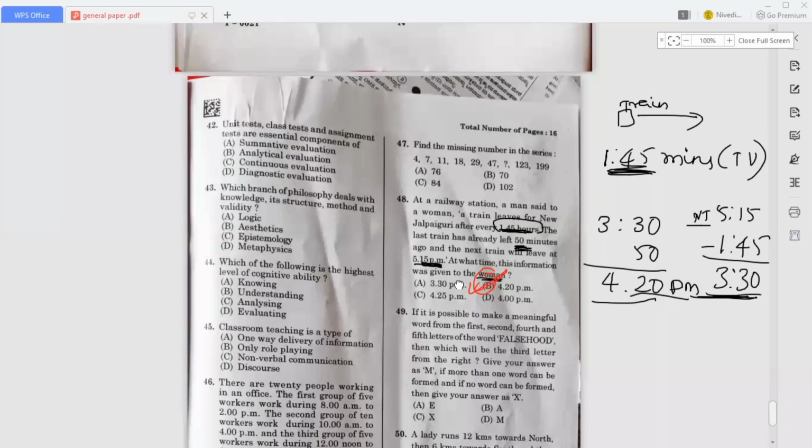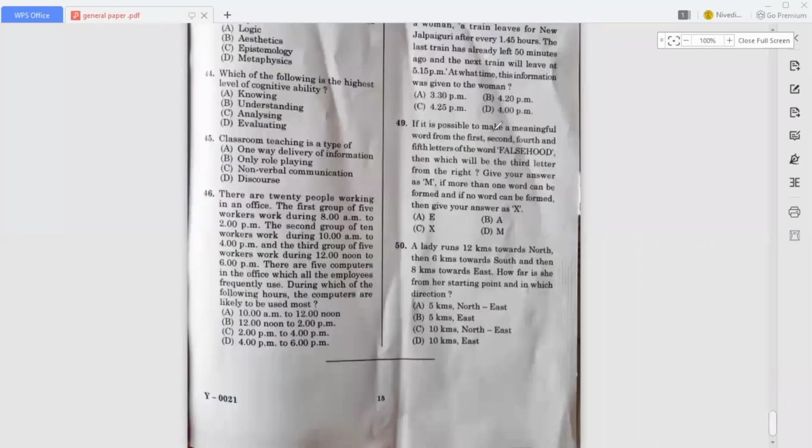Okay. So, if it is possible to make a meaningful word from the first, second, fourth, and fifth letters of the word falsehood. Okay, so I'll write the letters. Falsehood.